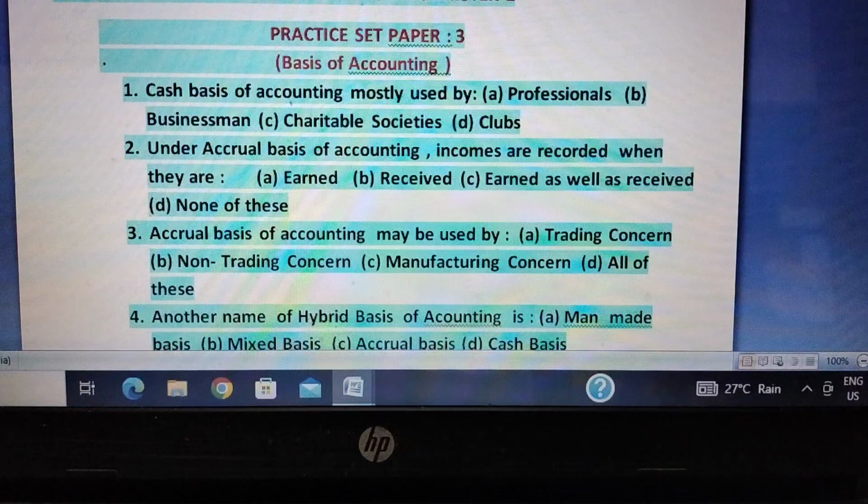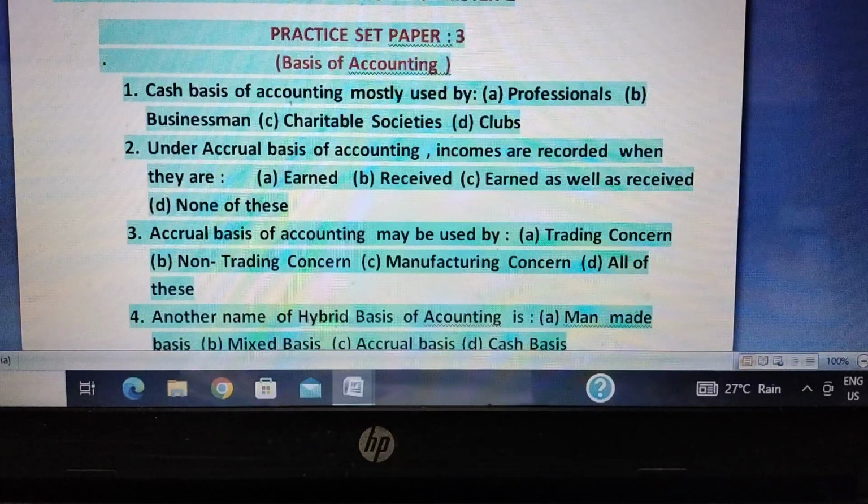Whereas under accrual basis of accounting, the perfect matching concept is followed. So it follows the double entry system of bookkeeping. The final accounts, trading account, and financial statements are mostly prepared following the accrual basis of accounting. And the third is the mixed basis or hybrid basis. It is a mixture of cash basis and accrual basis.